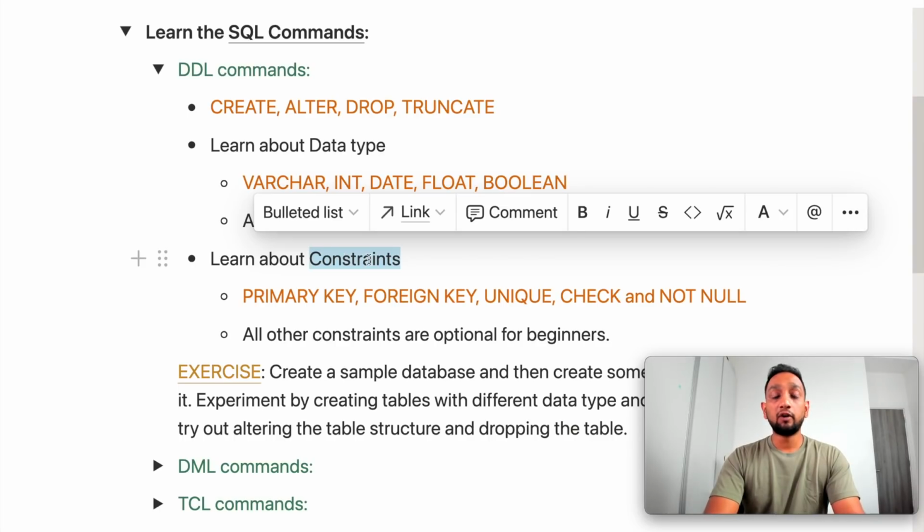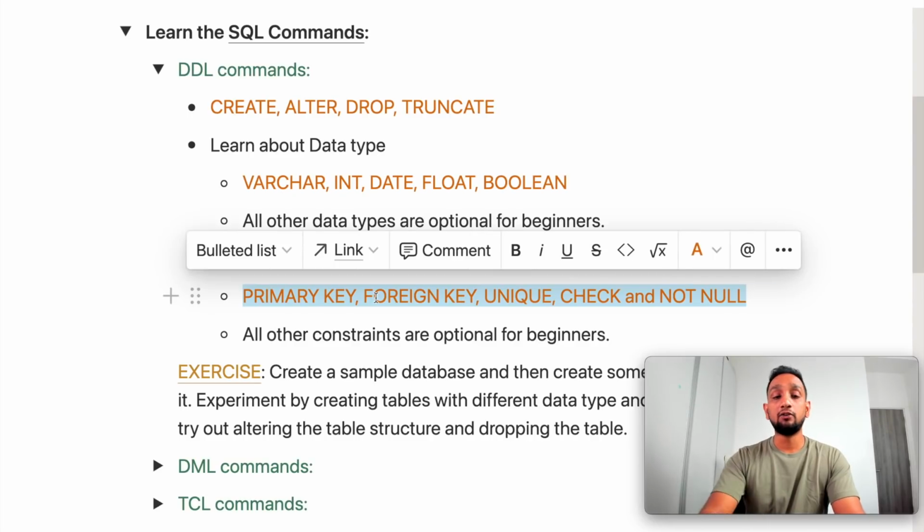So you need to know what a constraint is and why it is used. Now there are several types of constraints. You definitely need to understand what a primary key is, what a foreign key is, what is unique key constraint, what is check constraint, and what is not null constraint. Now there are a few other types of constraints as well, but you don't need to learn each and every constraint. But if you are familiar with these 5 constraints, then I think you will be in pretty good state.